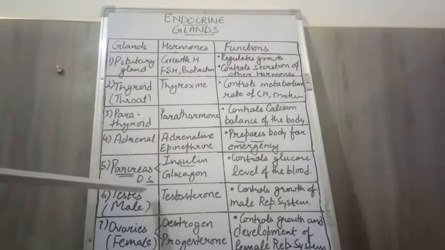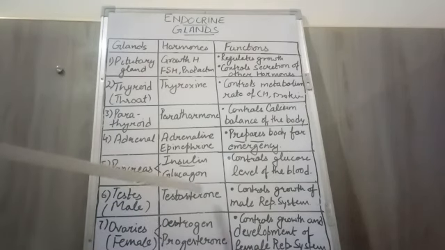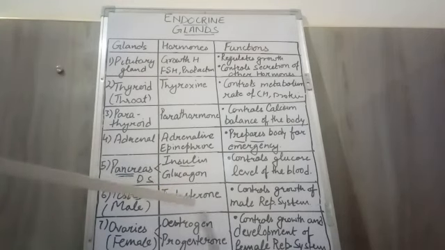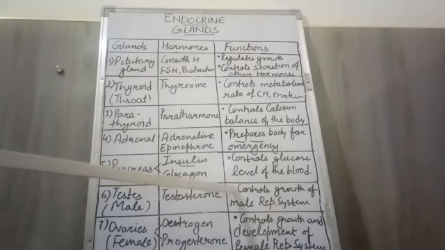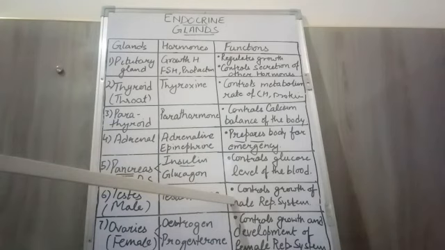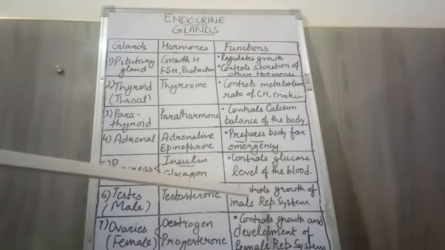The next glands are the testes and ovaries. As you know, both the testes and ovaries are gonads, the reproductive organs in males and females. In males, the testes release the hormone testosterone, and it helps to control the growth and development of the reproductive organs.